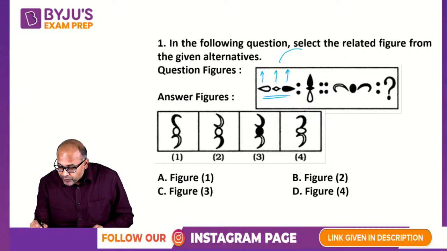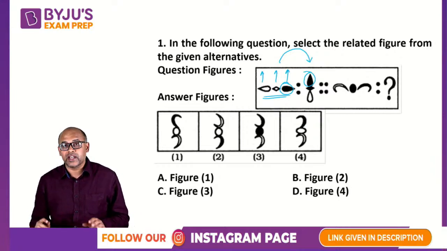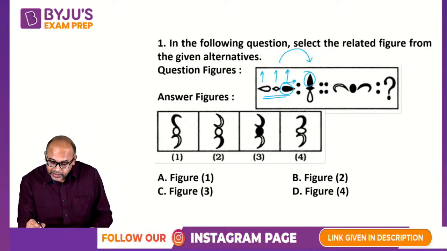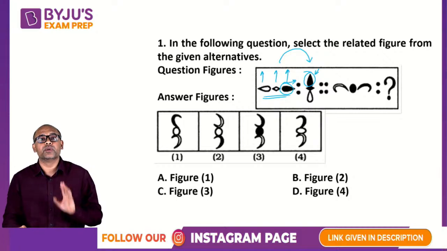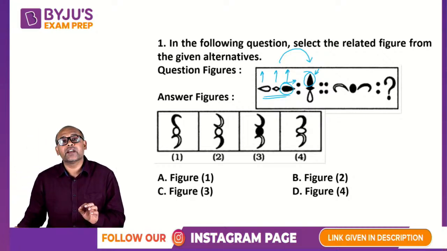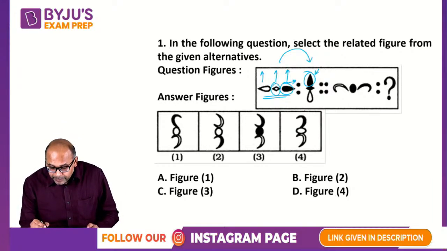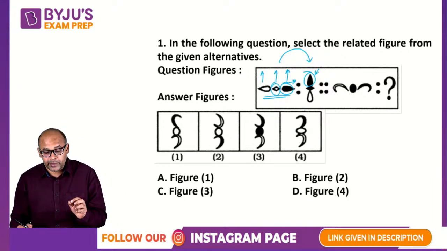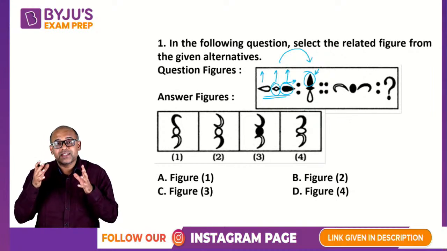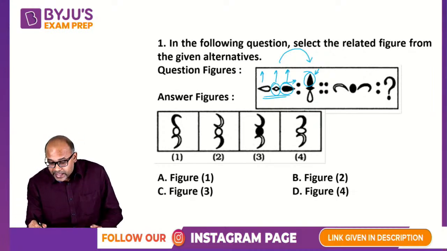Now when they move from here to here, you can see that the right part is actually the same. It's not changing. It is black pointed outward, and it is still black pointed outward. That's the first point to note. Second, the central part, let's say it's a diamond shape, it's hollow or white, and it became black.